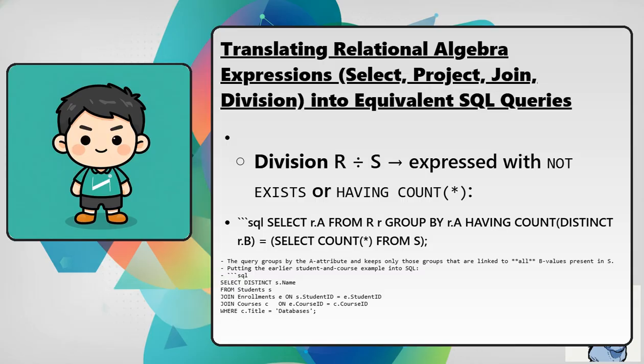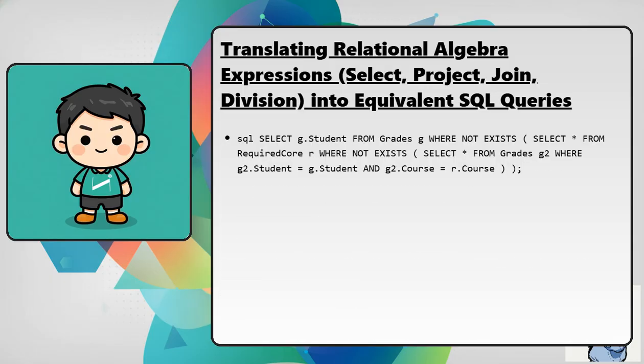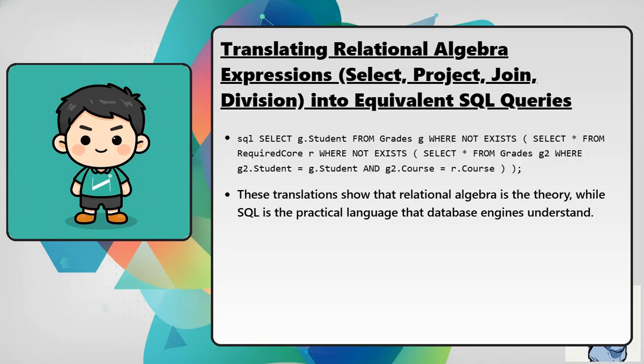Select distinct S.name from students as S join enrollments as E on S.student ID equals E.student ID join courses as C on E.course ID equals C.course ID where C.title equals databases. And the division example, students who passed every core course: select G.student from grades as G where not exists a subquery selecting all from required core as R where not exists a subquery selecting all from grades as G2 where G2.student equals G.student and G2.course equals R.course. These translations show that relational algebra is the theory, while SQL is the practical language that database engines understand.